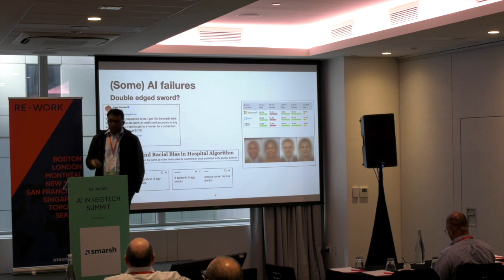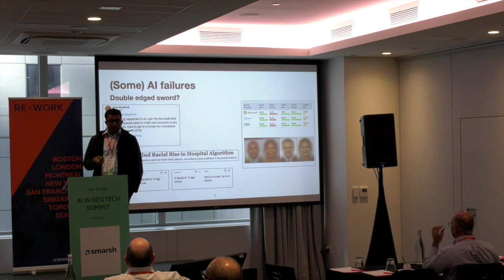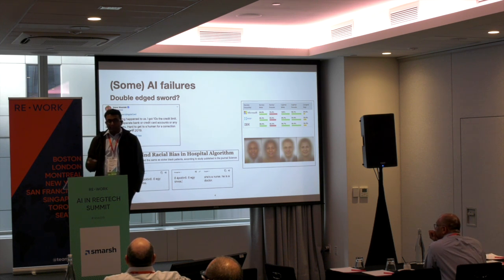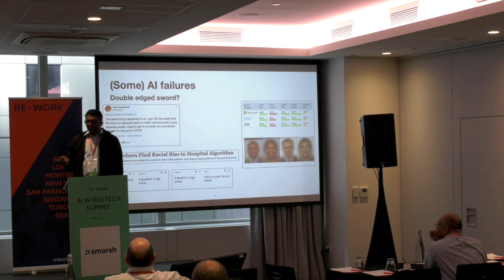On the right side, we have a bias shown in a face detection algorithm. These are state-of-the-art face detection algorithms, built and used by very big companies, for example Microsoft and IBM, which were found to have racial bias. This does not bode well, because facial recognition today is becoming mainstream and being used in, say, airports. And you definitely don't want to see this kind of bias in the algorithm.